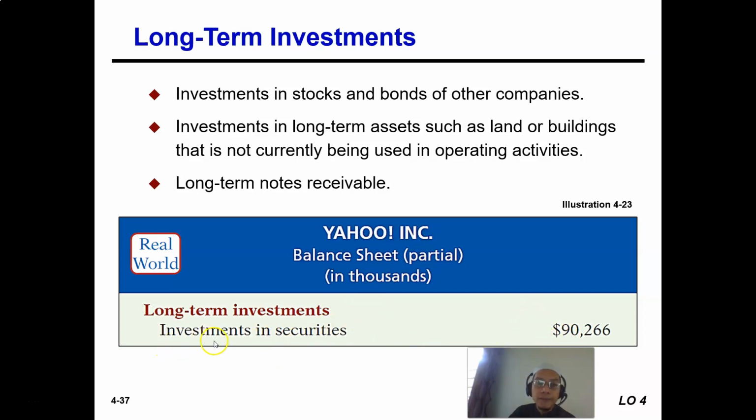So these are investments in stocks where we have the intention, we invest in those stocks in order to get dividends from them. So this is long-term investments. We plan to keep the investment for a long time in order for us to get a yearly dividend out of that. So this is classified under long-term investments.